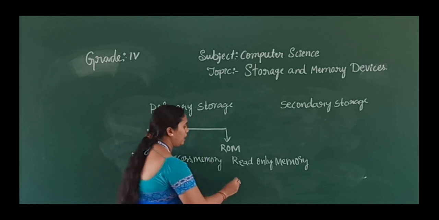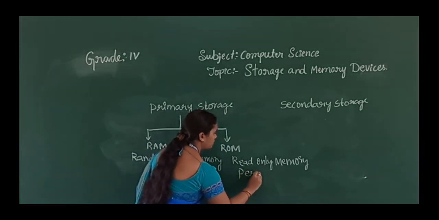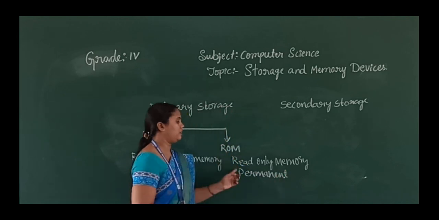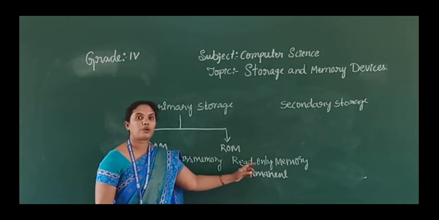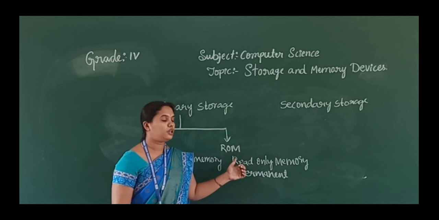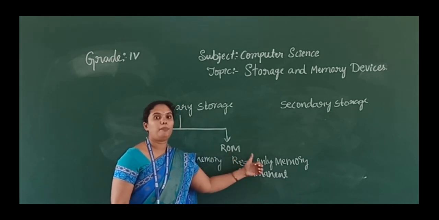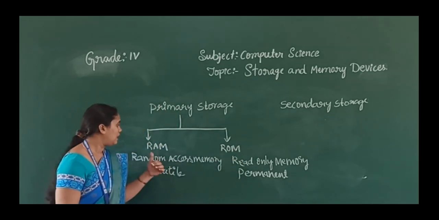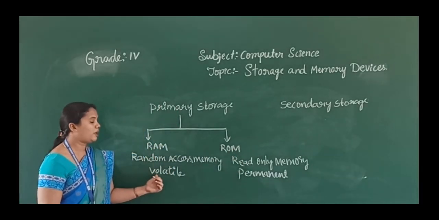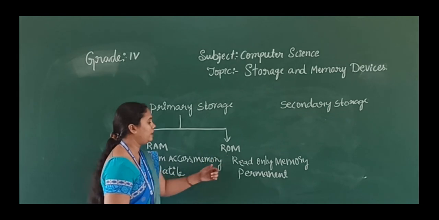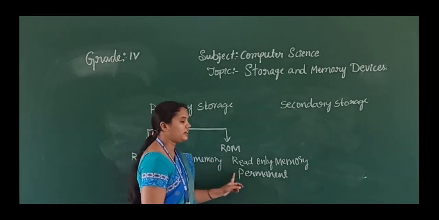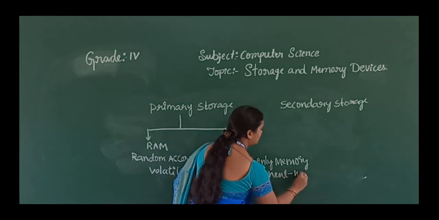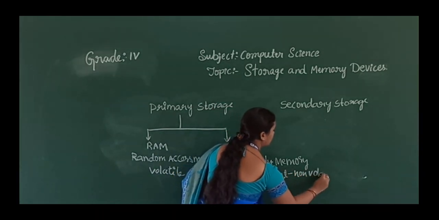So ROM is a permanent memory. Once you save, you cannot change. You can only read, which means you can open, but you cannot change anything in the ROM. But in the RAM it is temporary, which means volatile. ROM means non-volatile. Non-volatile means permanent.